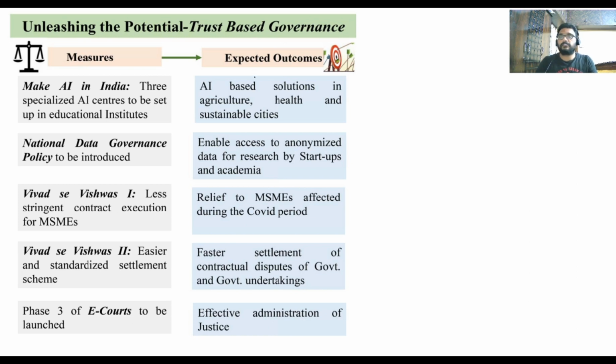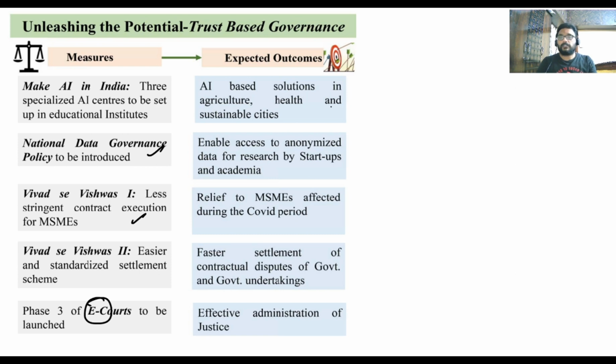Unleashing the potential: trust-based governance. What are those? Make AI in India, national data protection, Vivad se Vishwas, where there is less stringent contract execution for MSMEs. I'll explain this in the next slide. Easier and standardized settlement schemes, and e-courts, that is, online facilities.